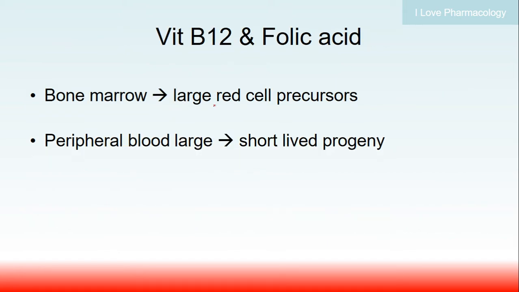Coming to vitamin B12 and folic acid, these are considered to be maturation factors. Remember, they are considered as maturation factors. What happens when there is a deficiency of vitamin B12 and folic acid is, if there is a deficiency of these two maturation factors, this can result in megaloblastic anemia.